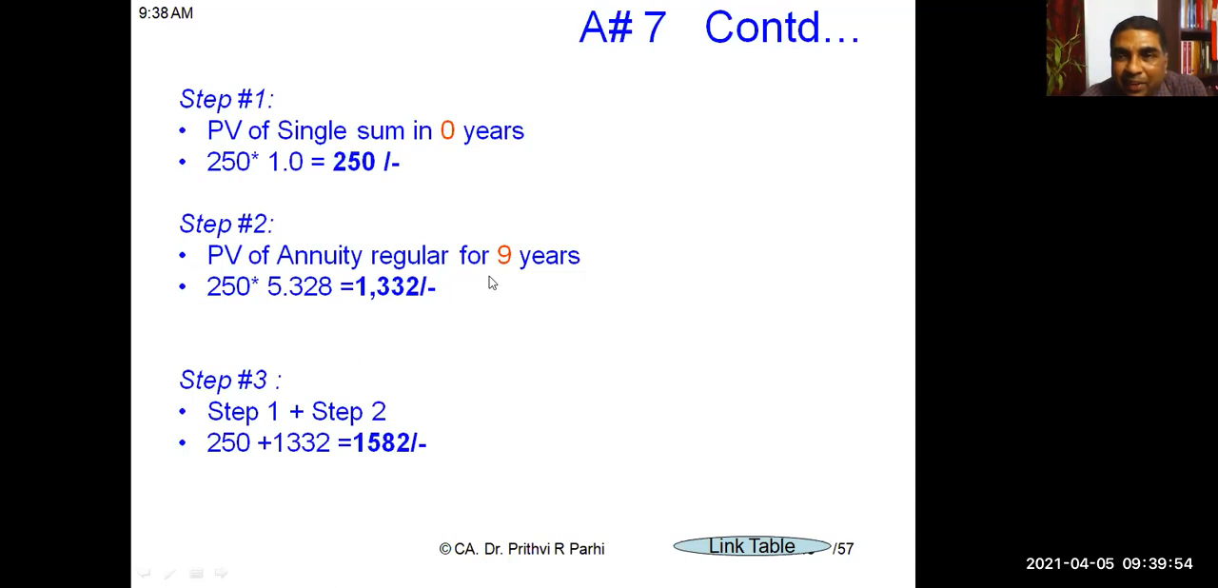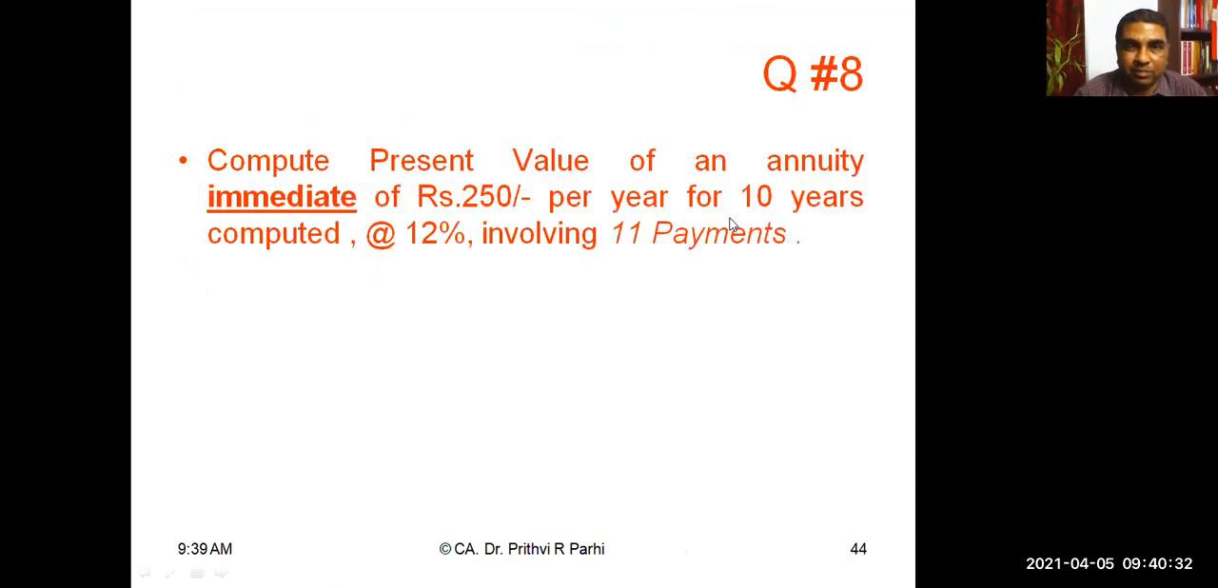Next, present value for annuity regular for 9 years. You will get 250 into the present value annuity factor for 9 years, 5.328. We are getting 1,332. So step 1 and step 2, you can add it up. It is 1,582. This is the present value of an annuity immediate for 10 years. Did you understand? Now question number 8. Now read this question.